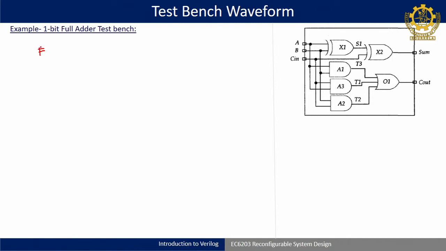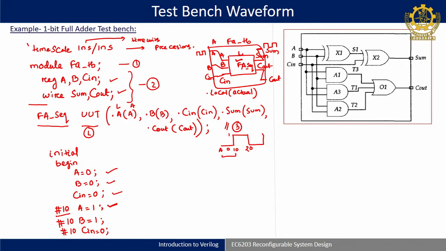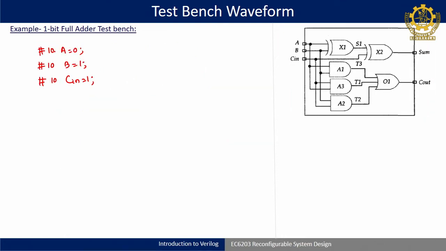So we can have another #10 A is equal to 0, then again #10 B is equal to 1, then #10 C in is equal to 1. If you see 10, 10, 20, 10, 30, 10, 40, 50, 60, so at around 60 nanoseconds your C in is becoming 1. Till that period it will retain its old, initially assumed value, that is equal to 0.